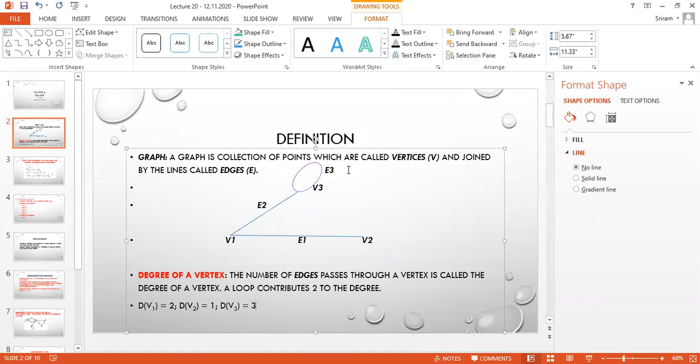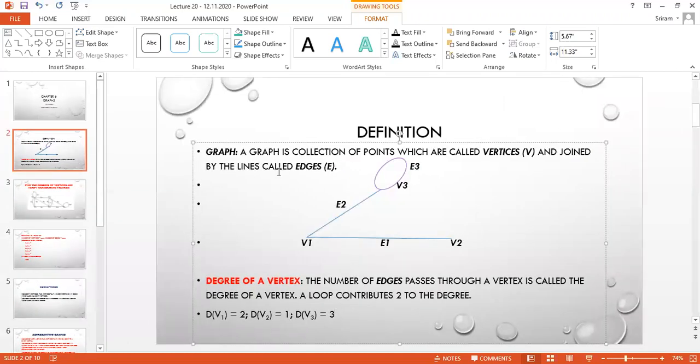This is called the degree of the vertex: how many lines are passing through the vertex, where the loop contributes 2 to the degree. Understand the idea, dear? Using this idea, today we are going to discuss some problems.